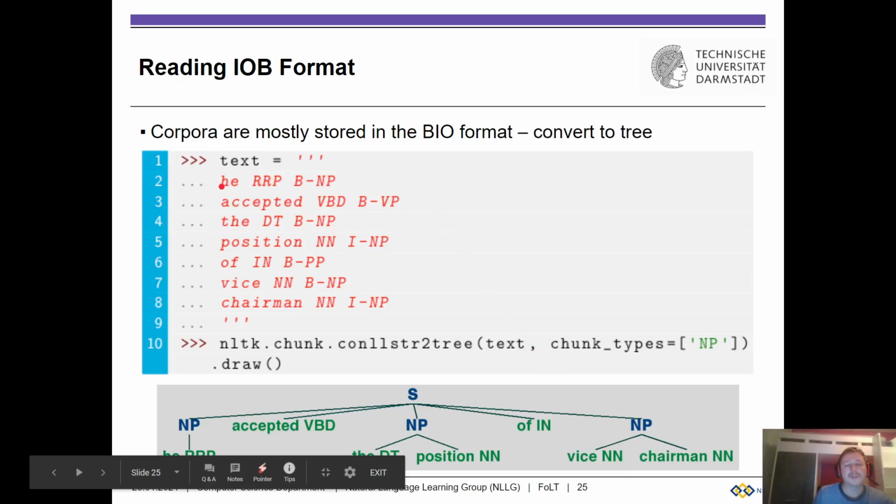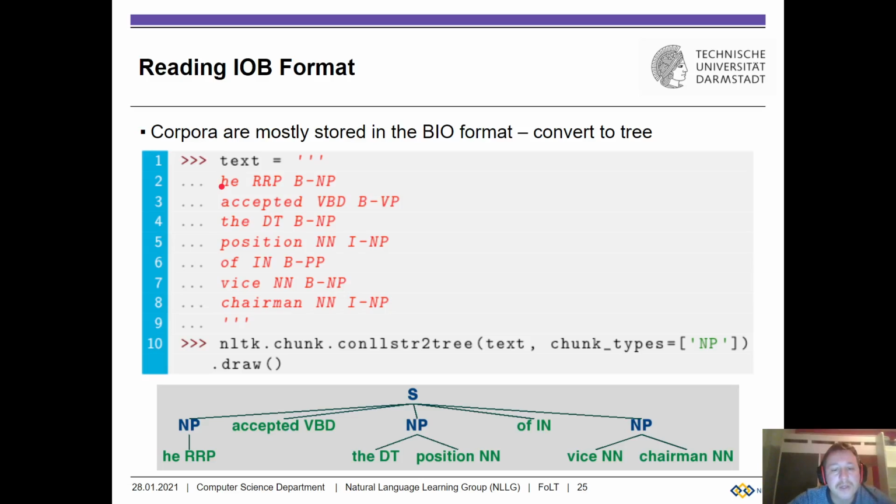That is also called the CoNLL format. CoNLL is actually a conference, called the Conference on Natural Language Learning, CoNLL. And this conference introduced this format, so people call it CoNLL format. It's basically a format that uses this BIO notation.